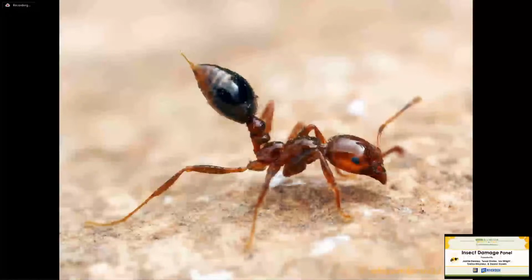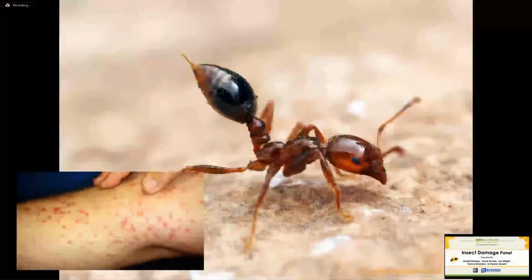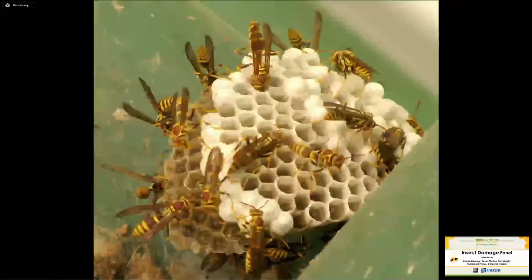Most ants, most hymenopterans you see are females, and the ones that sting are all females because the stinger is a modified ovipositor. It's a modified egg-laying device that only the females have, and they modify it and add a venom gland to make it a needle to inject you. And that's usually what is the most painful. In fire ants' cases, they cause these nasty bumps on your skin, and they actually have a cytotoxic venom that kills a lot of your cells, which is that white pus in the middle, so not pleasant.